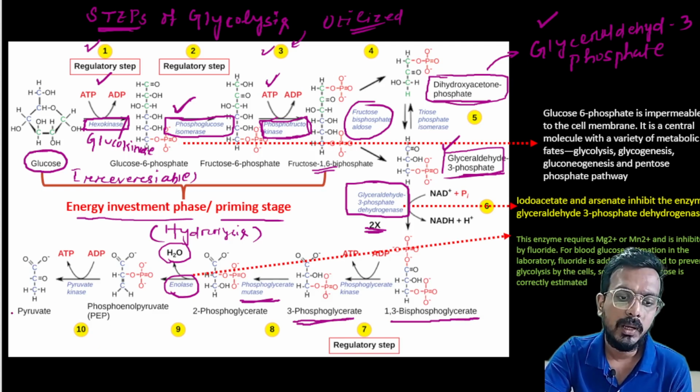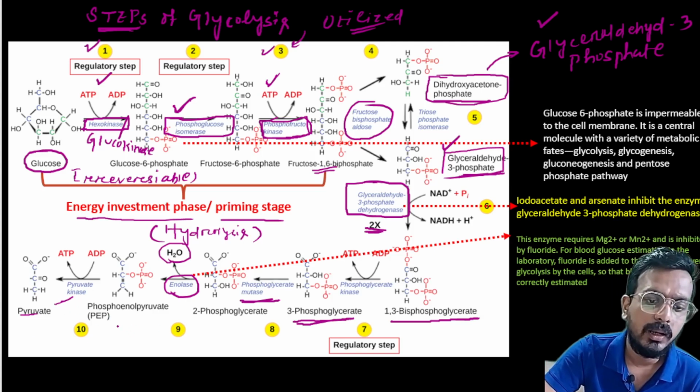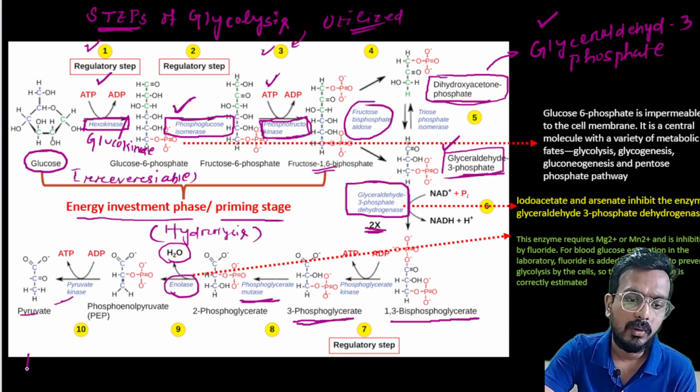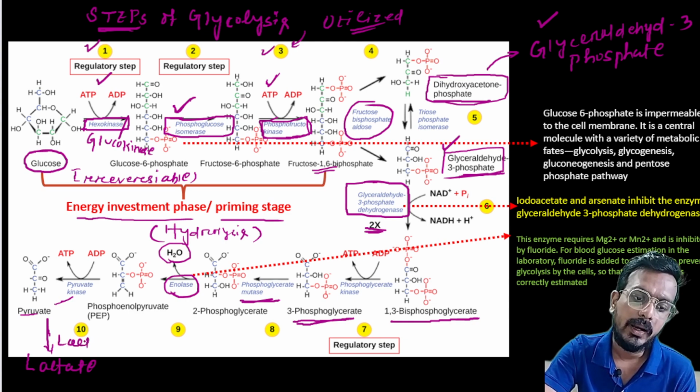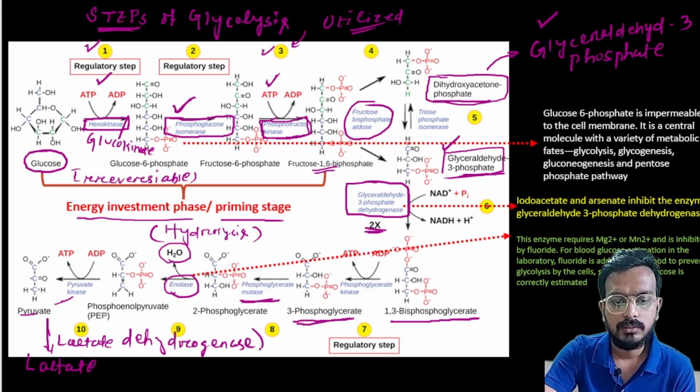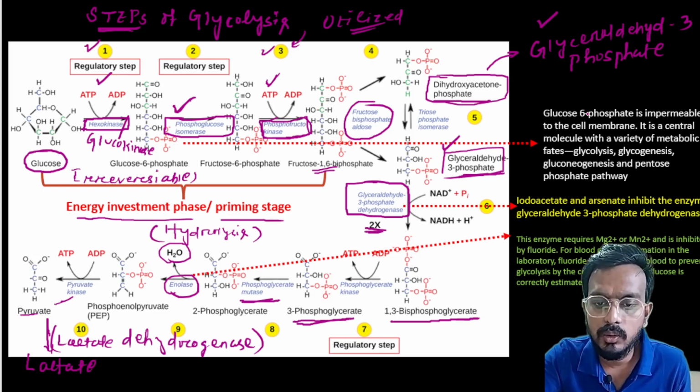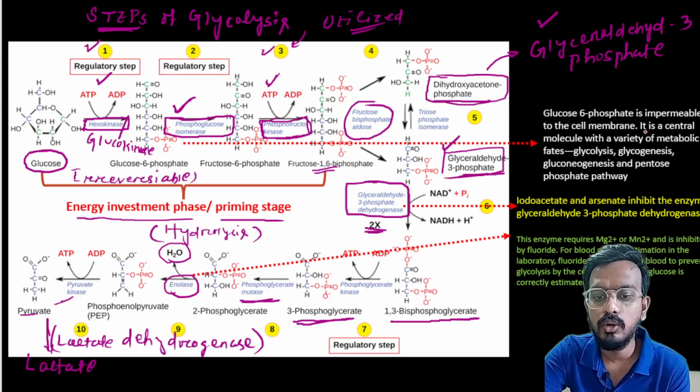Now from the phosphoenol pyruvate, pyruvate is formed in the presence of pyruvate kinase. So if oxygen is absent, or in anaerobic condition, then there will be formation of lactate, in the presence of the enzyme lactate dehydrogenase. Okay, a few points you have to remember: glucose 6 phosphate is impermeable to the cell membrane.